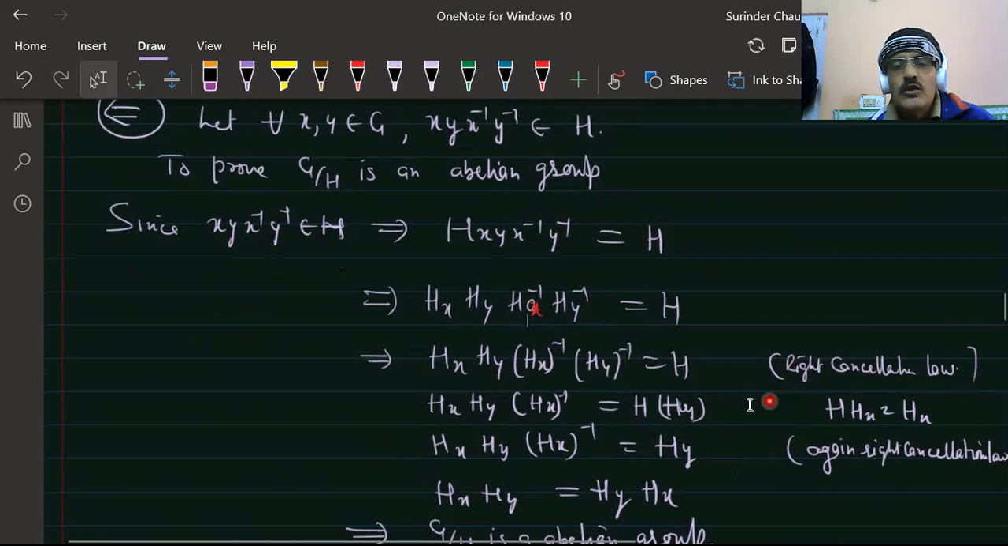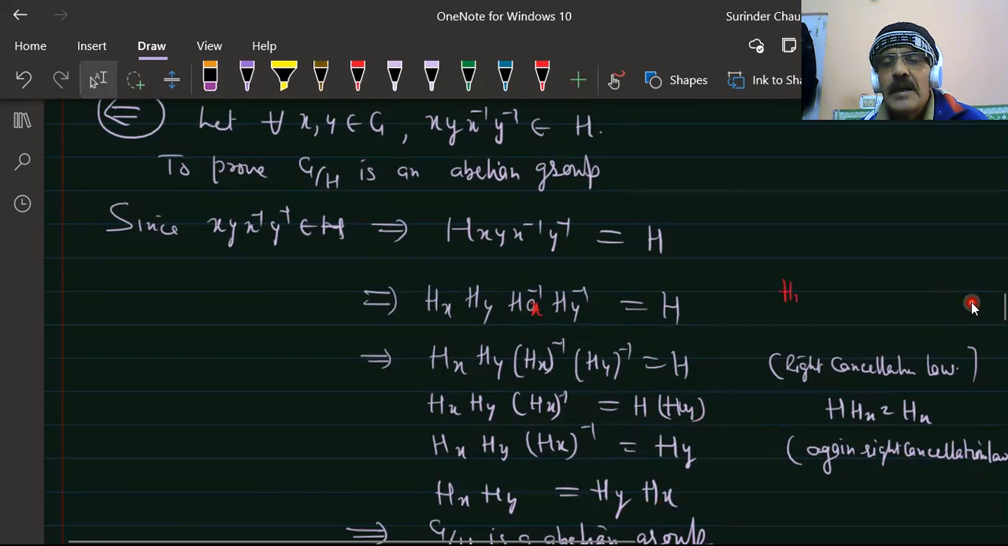Now we can apply the cancellation law here. Cancelling by hy inverse, hy inverse into h is equal to h, and hx into hx inverse equals h. So this becomes h into e, which is hy. And similarly, let us consider hx hy is equal to hy hx.